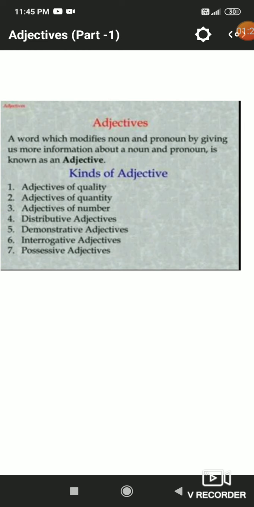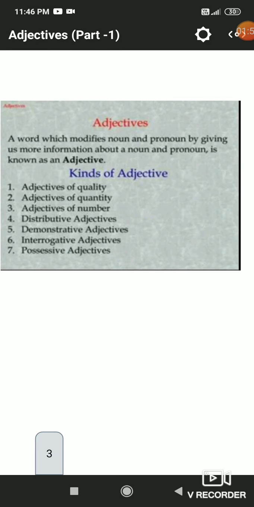That word which is modifying a noun or pronoun is known as an adjective, and it is classified mainly into 7 types: adjective of quality, adjectives of quantity, adjectives of number, distributive adjectives, demonstrative adjectives, interrogative adjectives, and possessive adjectives.